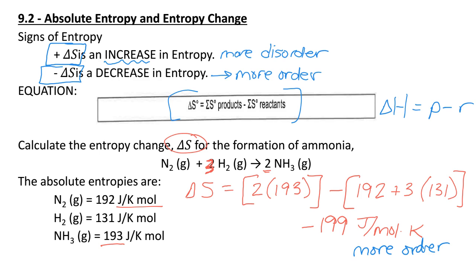Over on the left side of my reaction, I have 4 gas molecules. I don't really have a lot of room for that, but there are 4 gas molecules over on the left side. There are only 2 gas molecules over on the right side. So as I go from 4 to 2 gas molecules, that is going to be decreasing in entropy. It's going to be more order because I'm going to have less stuff floating around after the reaction takes place. And so that does agree with my negative delta S value for decreasing entropy, which means more order.